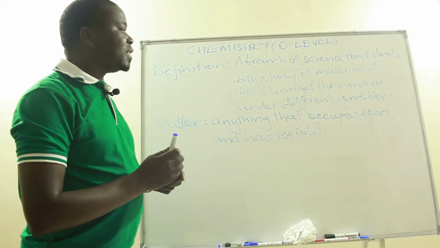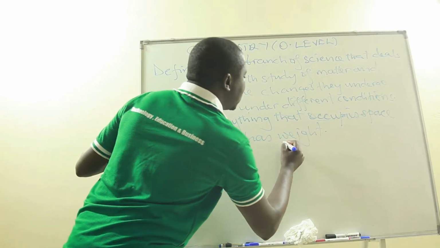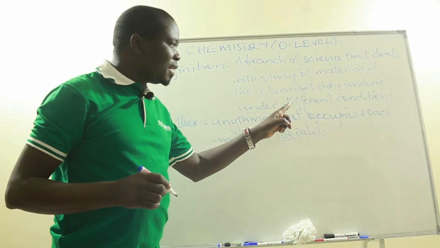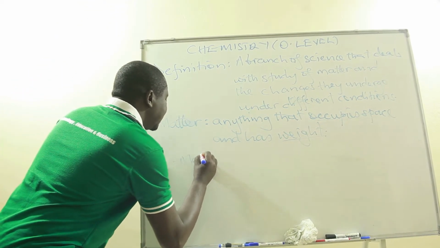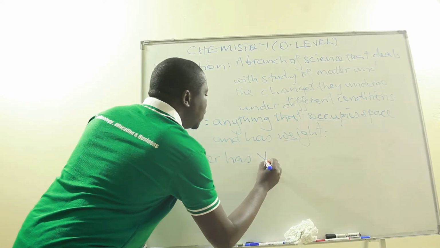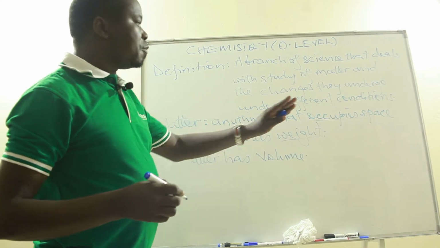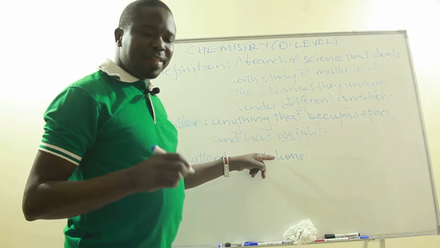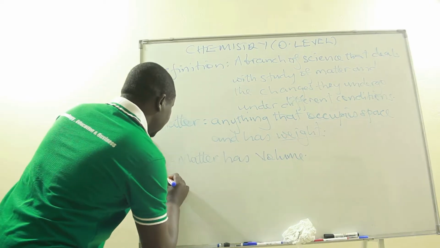Anything that occupies space and has got weight. Now, if matter is anything that occupies space, it means that matter has volume, because the space that is occupied by an object is what we call the volume of that object. Then two, we say that matter has got weight.